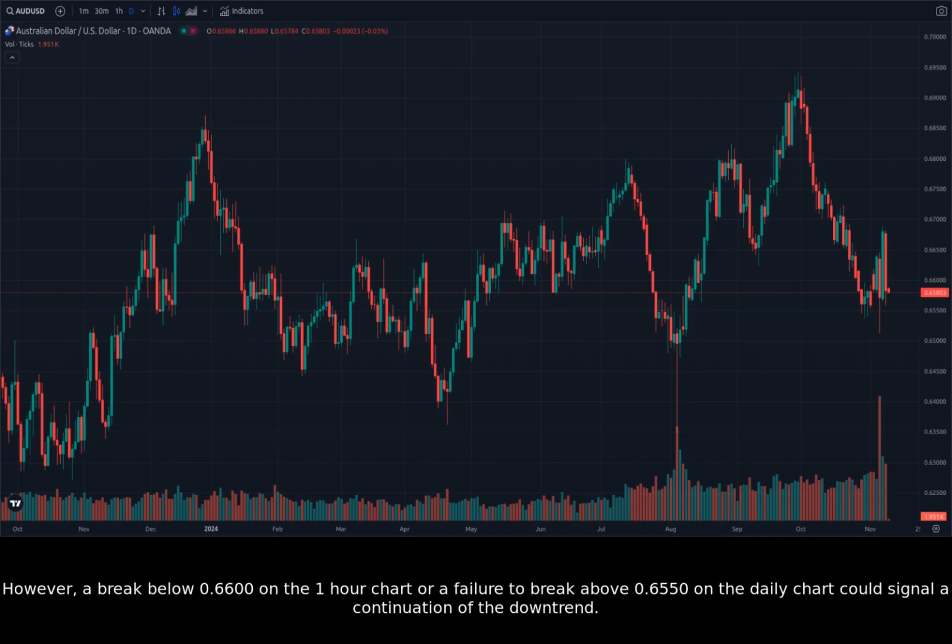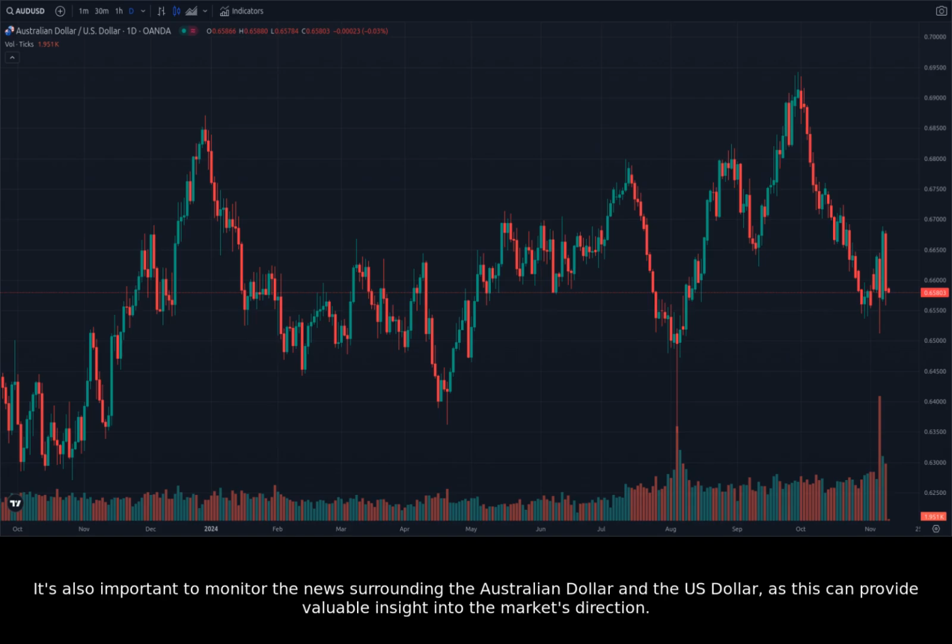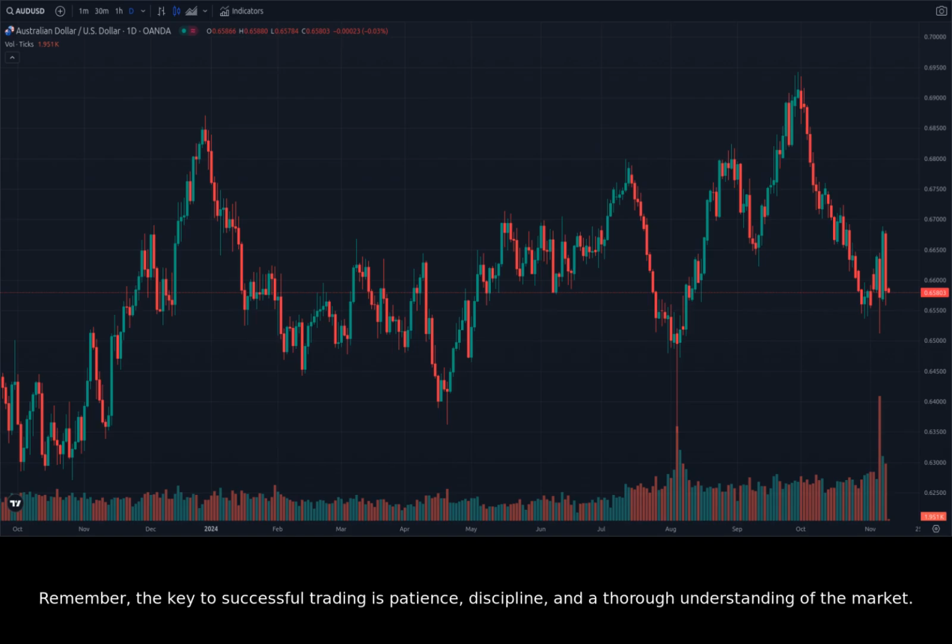However, a break below 0.6600 on the 1-hour chart or a failure to break above 0.6550 on the daily chart could signal a continuation of the downtrend. It's also important to monitor the news surrounding the Australian dollar and the US dollar, as this can provide valuable insight into the market's direction. Remember, the key to successful trading is patience, discipline, and a thorough understanding of the market.